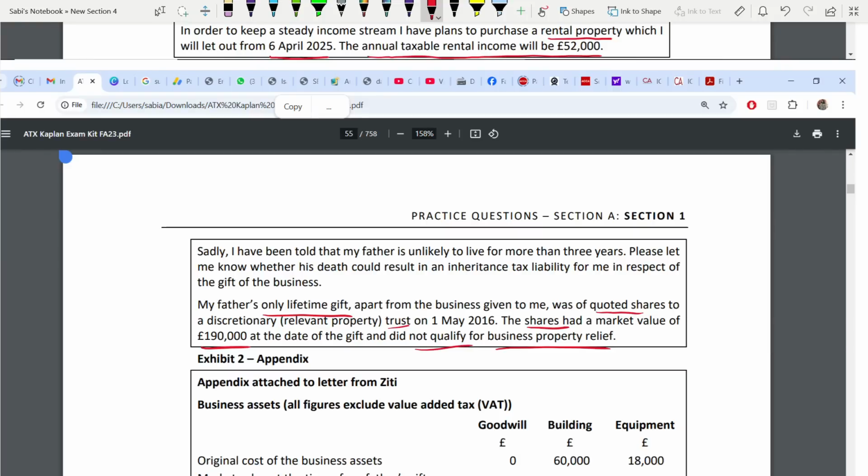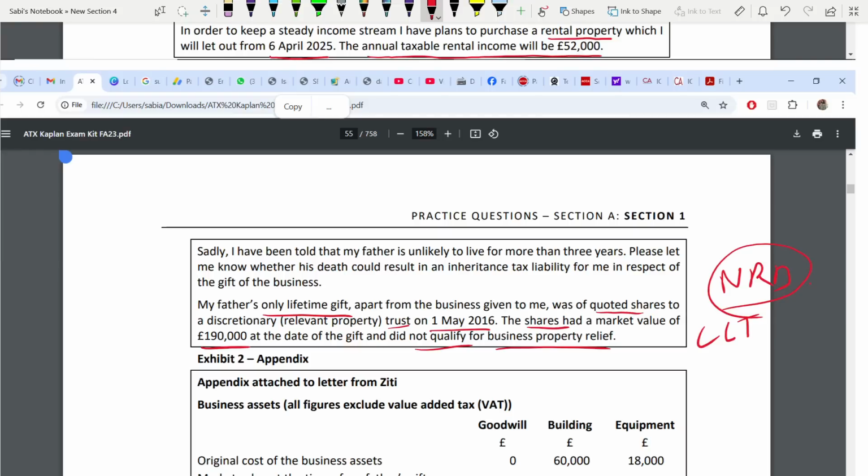So do not go and look out for the information to see whether it qualifies for BPR or not. Okay. It's a waste of time. So this is a chargeable lifetime transfer. You need this for your nil rate band. That's why. If it's within 7 years, you need it. This is on this date. Date is given for you to decide the 7 years rule.